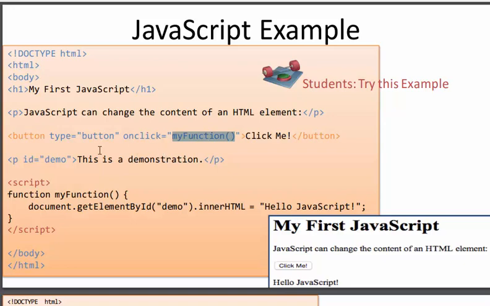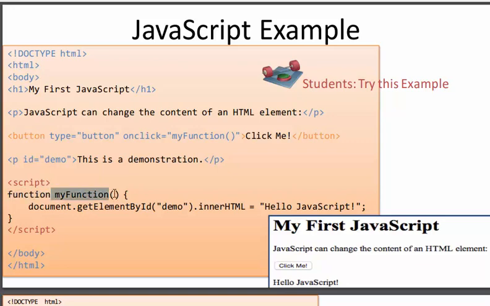Let's see where this function is. There is a paragraph with the text This is a demonstration and I'm giving it the ID demo. Like in my previous lecture I put a class here, you can put a class, you can put an ID. There are different methods available, and we will see them in detail in later lectures. So let's come to the point. My function is present somewhere else in the page. You see the script tag, and in this script tag I say function myFunction. function is the reserved word.